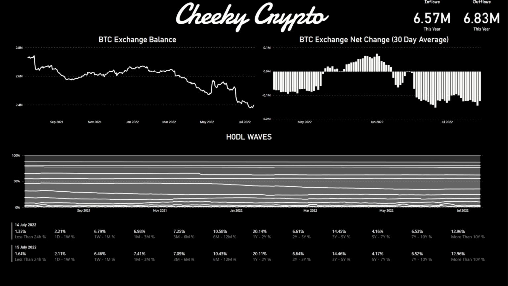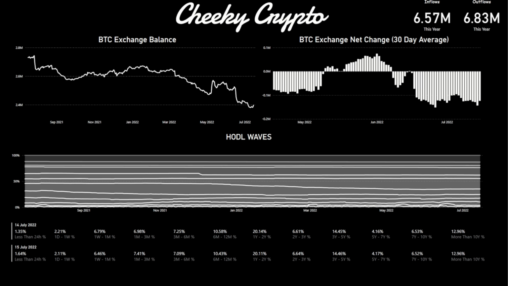So essentially up here, we've got total Bitcoin for 2022, that's this year, how much inflows there are and how many outflows. We've had 6.57 million Bitcoin go into exchanges with 6.83 million leaving the exchanges. So more Bitcoins left the exchanges than have gone onto the exchanges. So we call this accumulation.